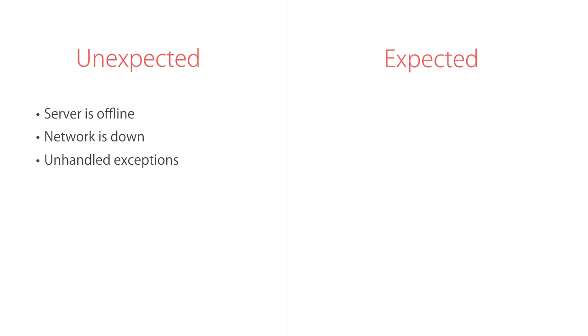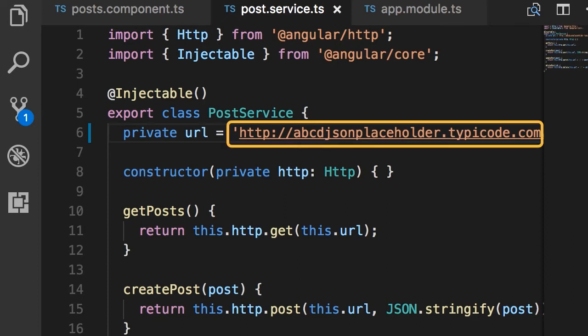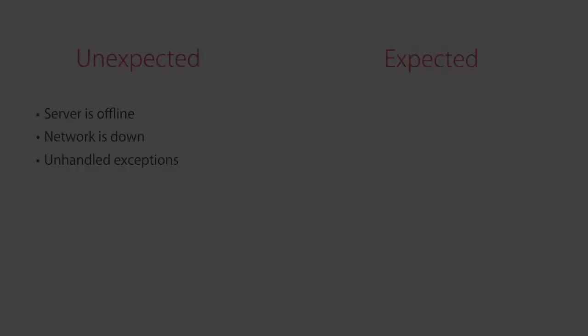The second type is when the network is down. So the server is online, but the client cannot reach it. So when I change the URL here, I simulated this second scenario. We could not reach this destination.